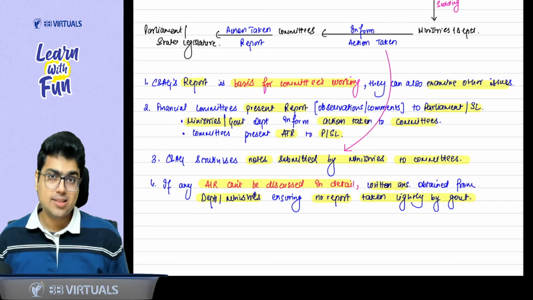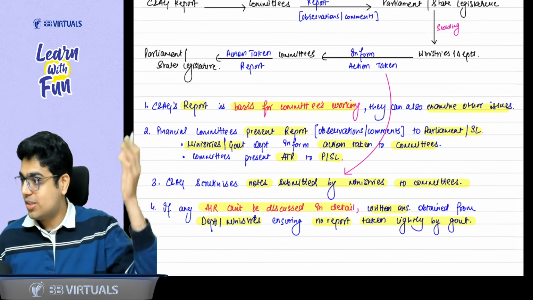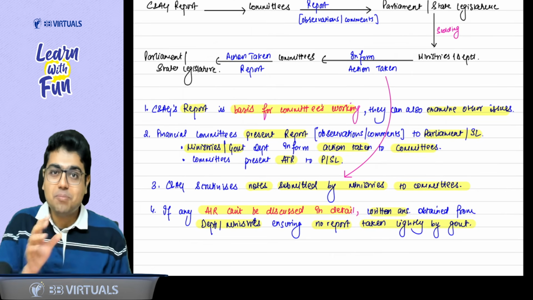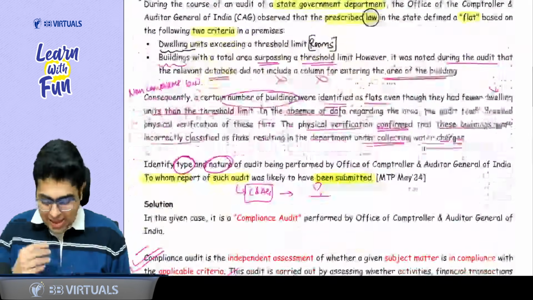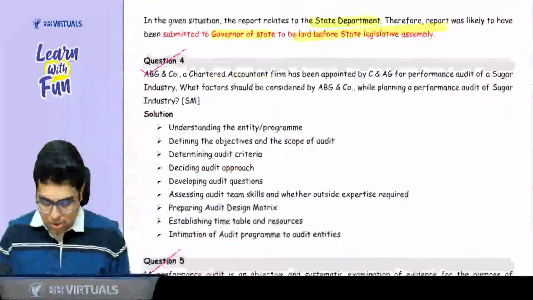Clear, boss? Clear, sir. Sir, why are we working hard on this theoretical answer? Baba, because it is important. If you come to the question bank and see which question, sir?